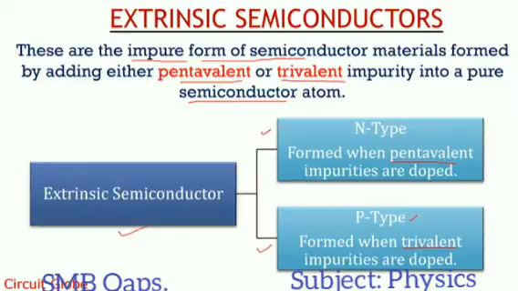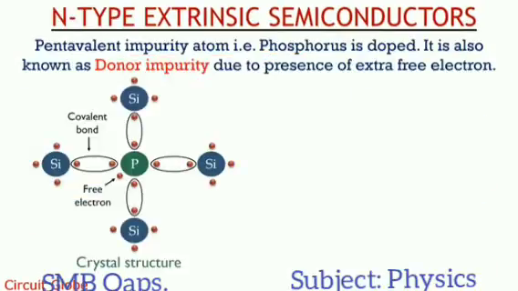Now the n-type material: the pentavalent impurity atom phosphorus is doped. It is also known as the donor impurity due to the presence of an extra free electron. As we can see here, phosphorus is the atom whose outermost shell contains 5 electrons, and from them one electron is free, and the 4 other electrons are bound with the silicon atoms.